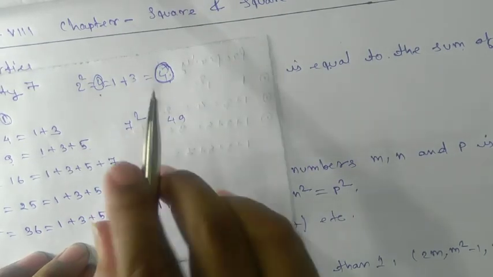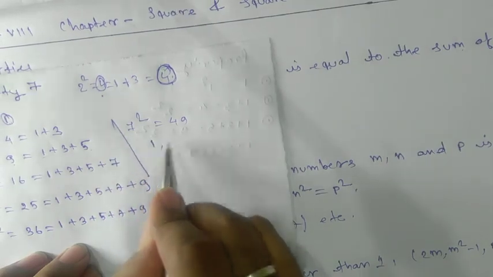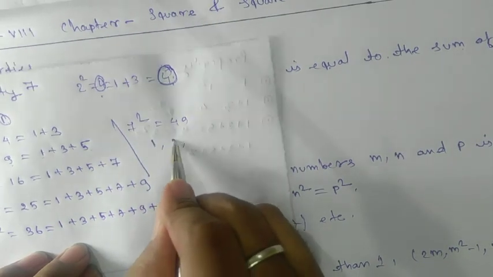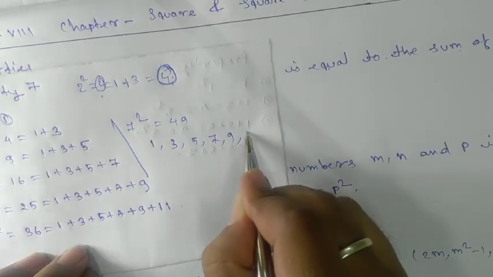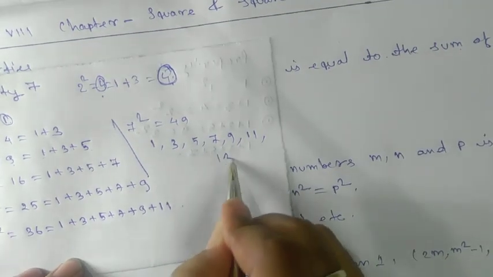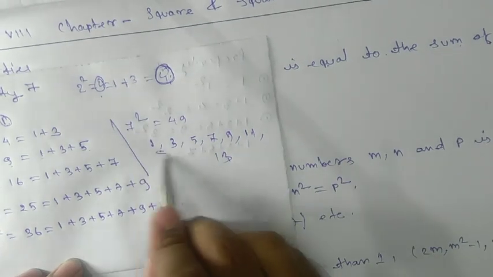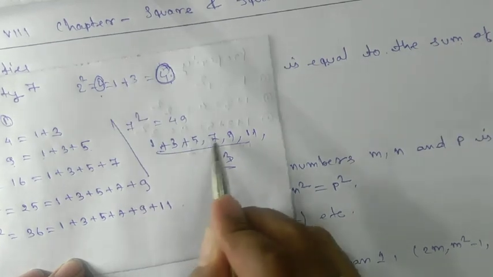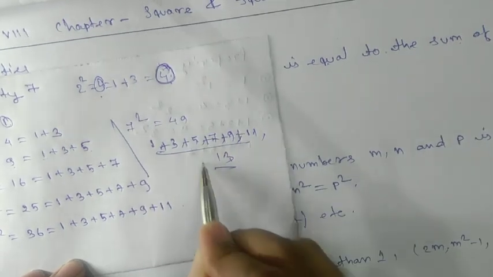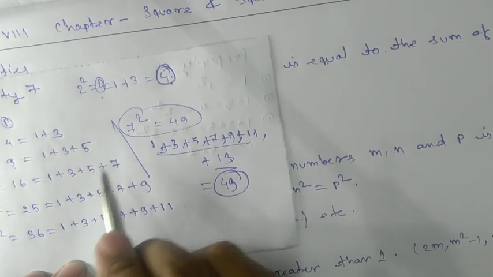Now you choose the first 7 odd numbers, that means 1, 3, 5, 7, 9, 11 and 13. So 1, 2, 3, 4, 5, 6, 7, these are the first 7 odd numbers. Now if you add them, you will get 49, exactly the square of 7.